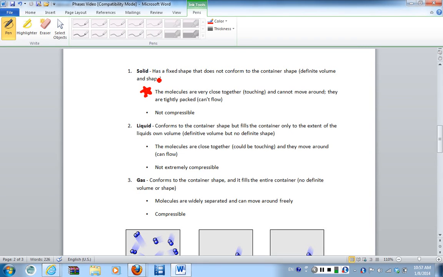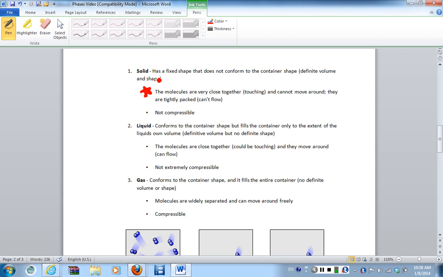Okay? Now, because they are so close to one another, they can't readily move around. There's not a lot of empty space. So, as a result, it ends up having this fixed shape that does not conform to the container shape. So it has a definite volume and definite shape. But it's because of how closely packed the molecules are.